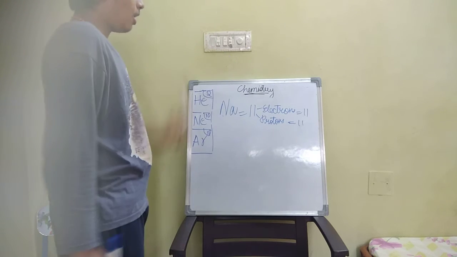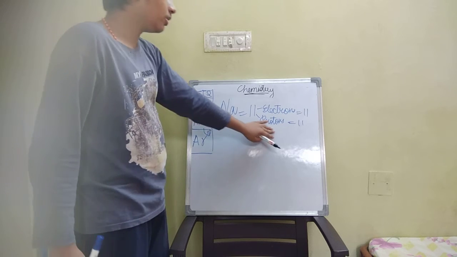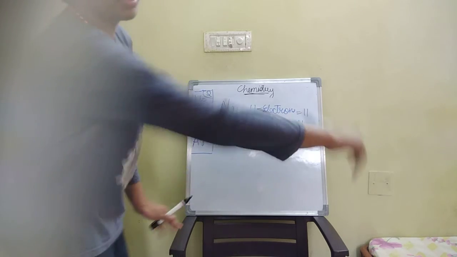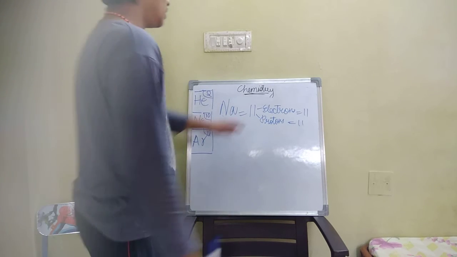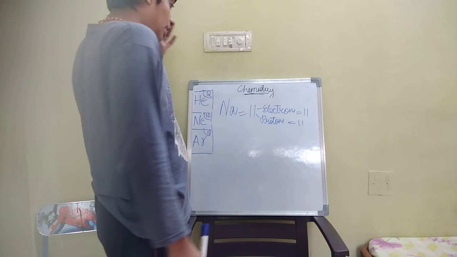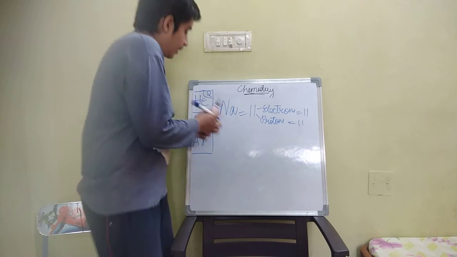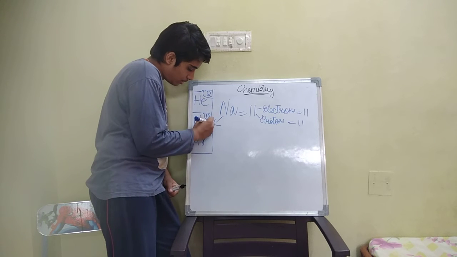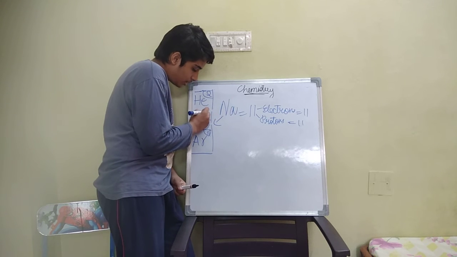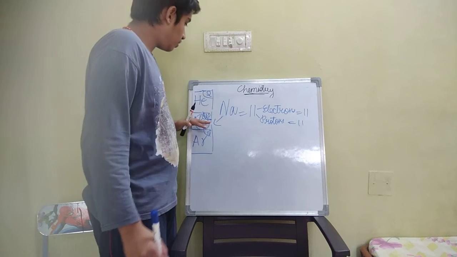I told you, the number of electrons and protons will be the same as the atomic number. Now 11 electrons, 11 protons. To make it stable, we calculate the round figure. Sodium, atomic number 11, is near to neon. The atomic number of neon is 10.